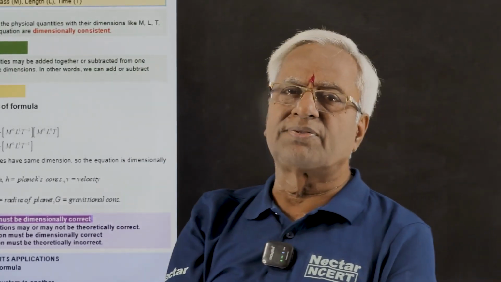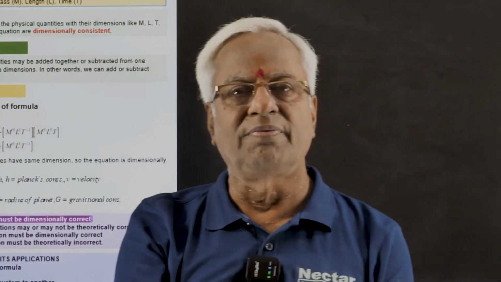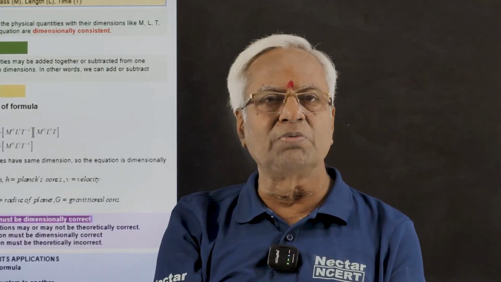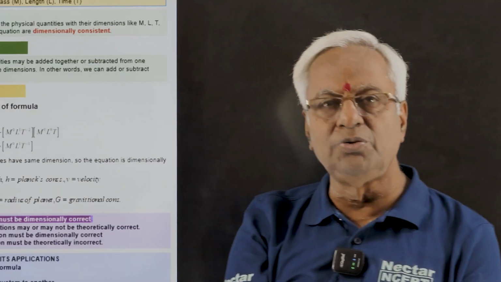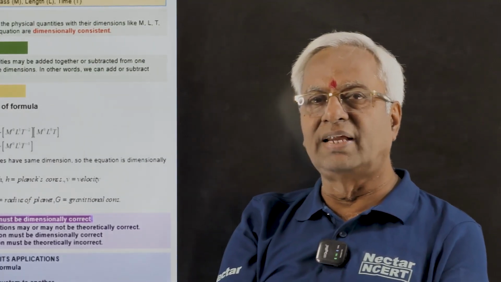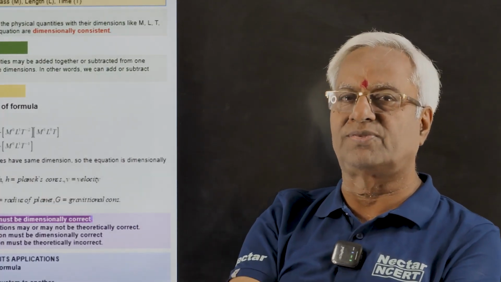For example, if somebody says add 3 meters and 2 hours, it will be unbelievable. It will be very uncommon to hear, because we are not used to it. Actually, mass is not added with length. Length is not added with time. This is exactly what this principle says.